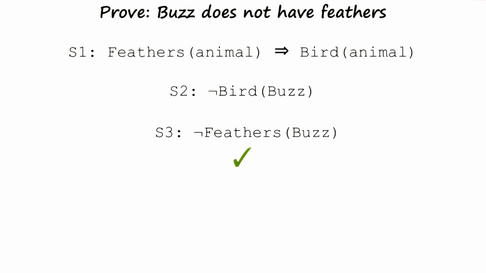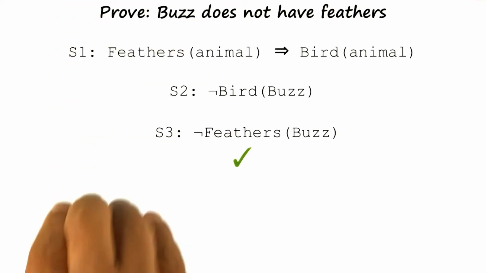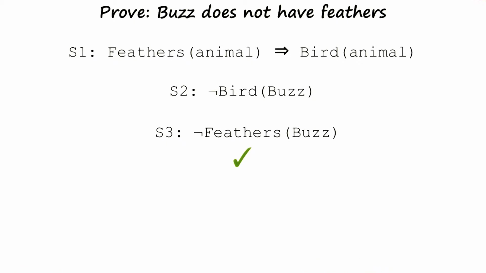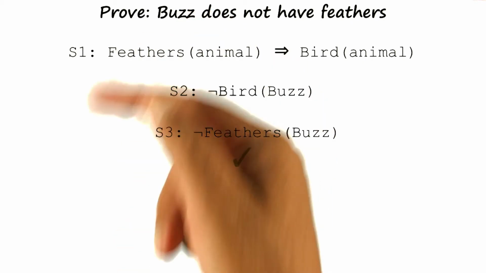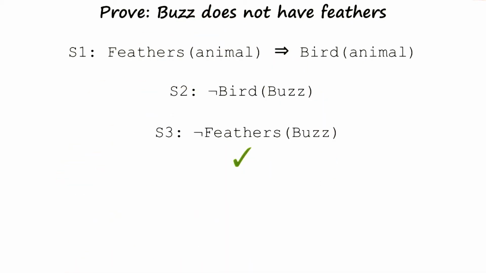Okay, so now we have looked at two ways of proving the truth value of various sentences. The first way was just through truth tables. I could have sentences in logic, then I could write another sentence and ask myself, well, what is the truth value of this sentence? I could construct a truth table for that sentence composed of the truth values of all the predicates, some of which might be coming from earlier sentences. The second way in which we have seen how we can prove the truth value of sentences in logic is by applying these rules of inference like modus ponens and modus tollens.